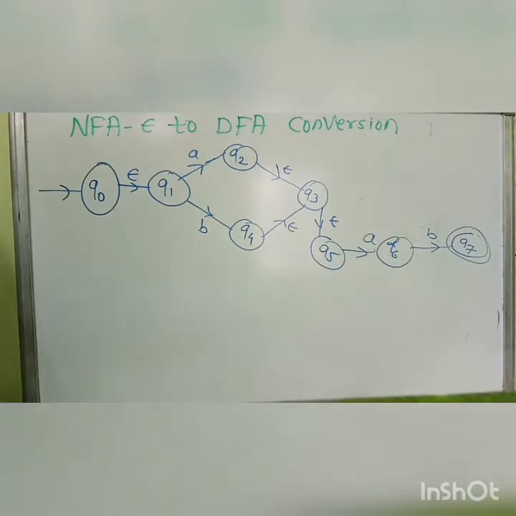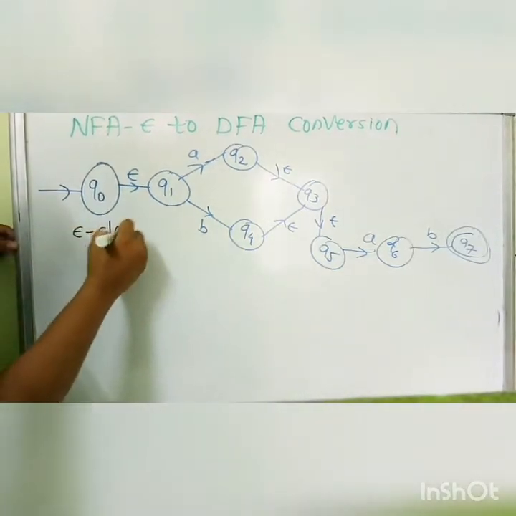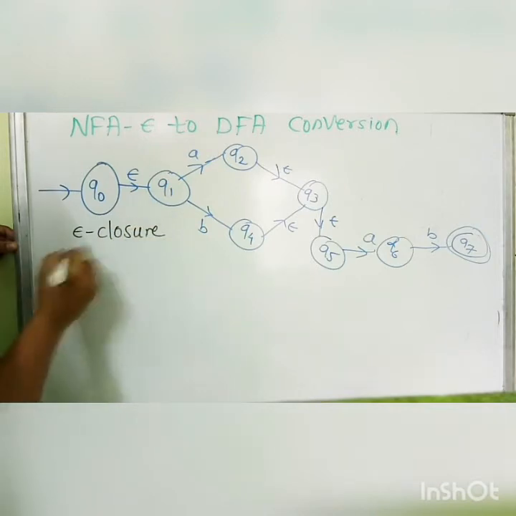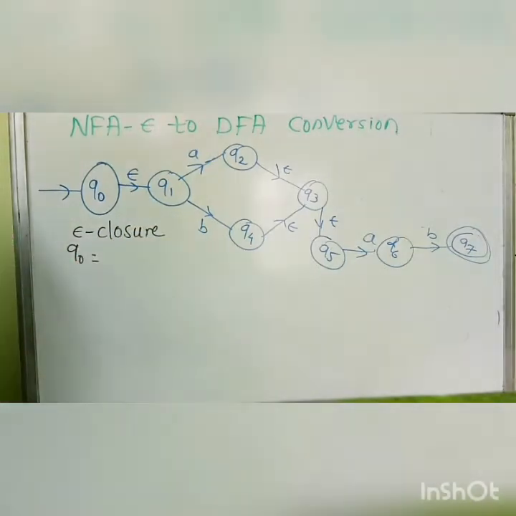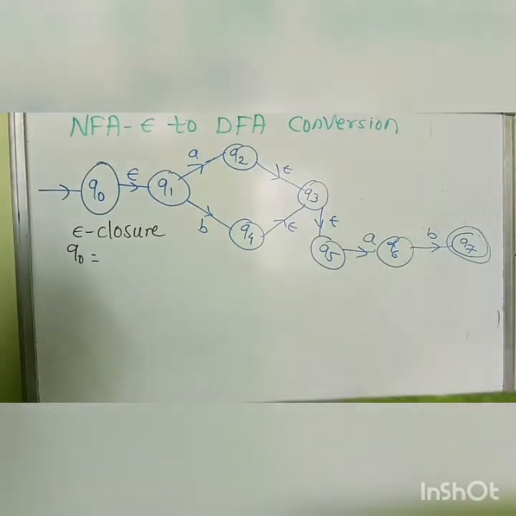First of all, we have to start with calculating the epsilon closure of each and every state. Now, we will calculate the epsilon closure of the following states. First is Q0. What is the epsilon closure of Q0?